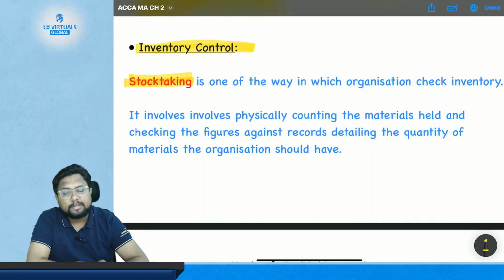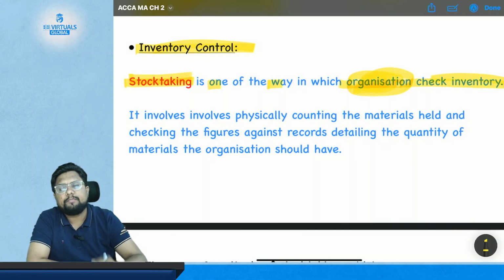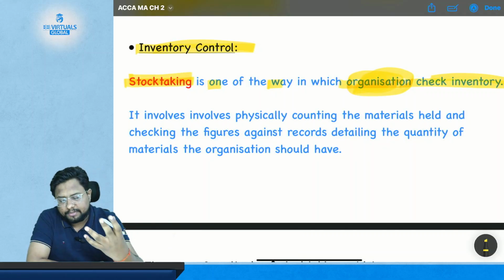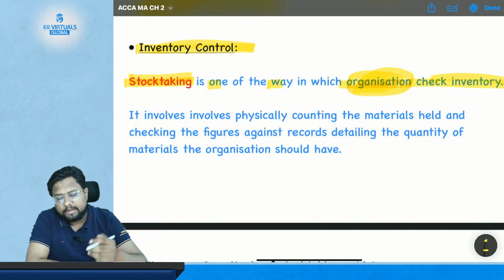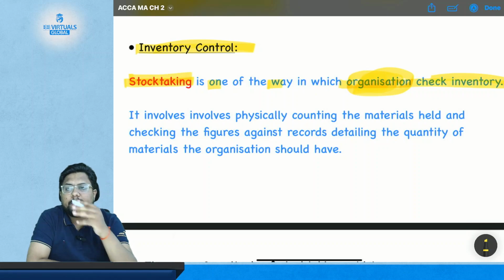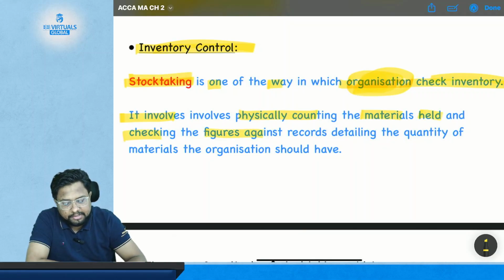Stock taking is one of the ways in which an organization checks the inventory. When I talk about organization, organization means any business, any company, any person. It's like going to the godown and then counting all your inventory by your own hand or through any electronic devices. It involves physically counting the material held and checking the figures against the records detailing the quantity of material the organization should have.